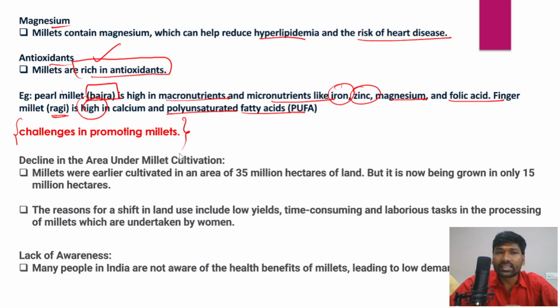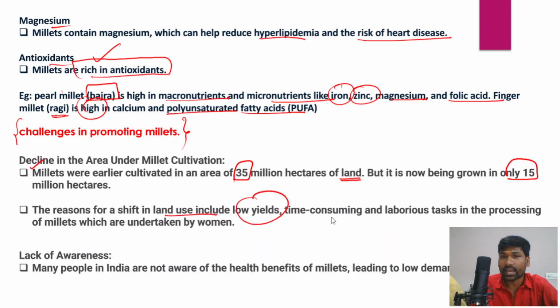There is a decline in the area under millet cultivation in India. Millets were earlier cultivated in an area of 35 million hectares of land, but they are now being grown in only 15 million hectares. The reasons for the shift in land use include low yields, and time consuming and laborious tasks in the processing of millets, which are undertaken by women.